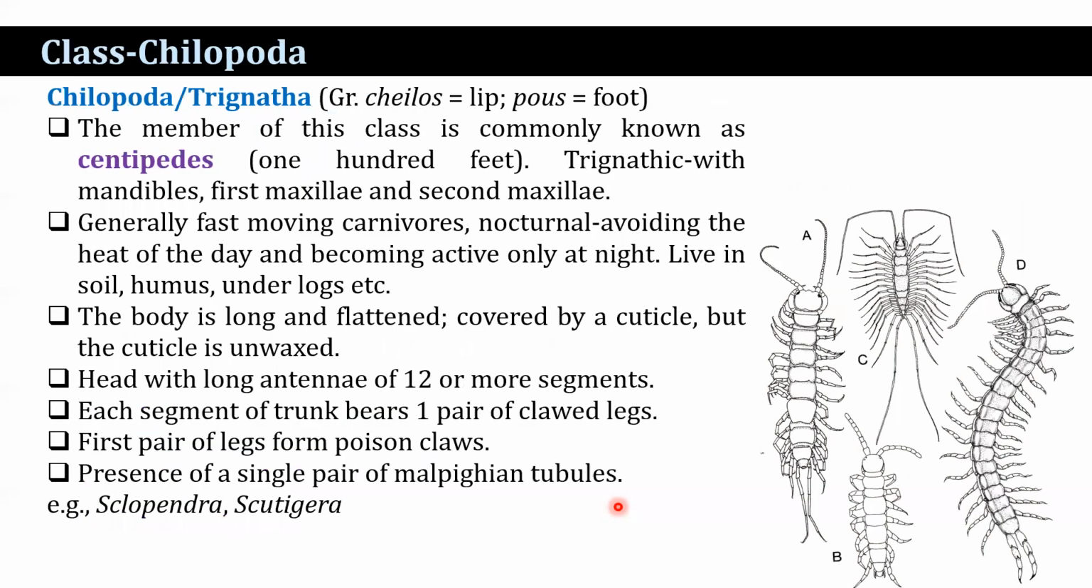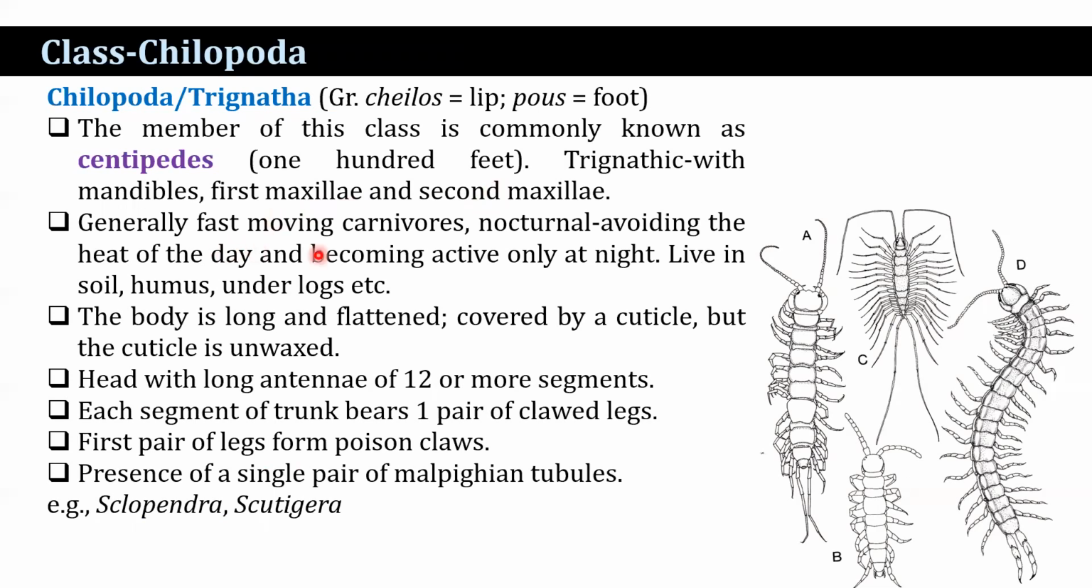The first one, class Chilopoda. It is also known as Trignatha. Cheilo means lip and pod means foot. The members of this class are commonly known as centipedes. Centipede means 100 feet. Trignathic means with mandibles, first maxillae and second maxillae.